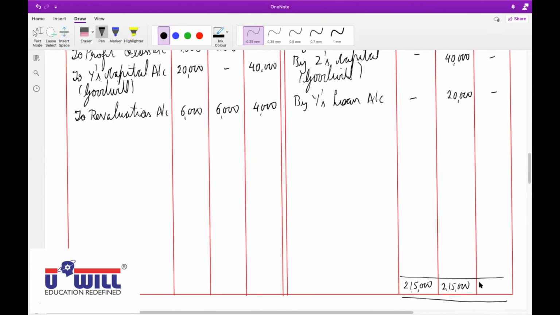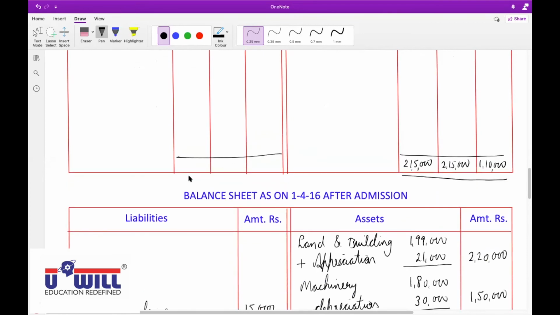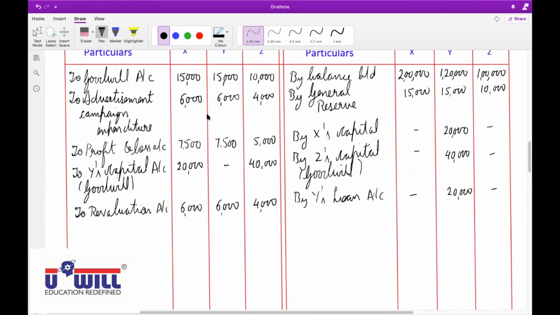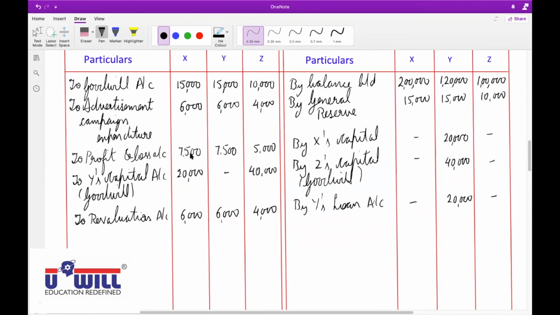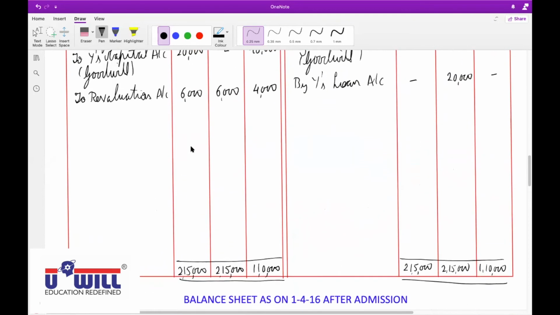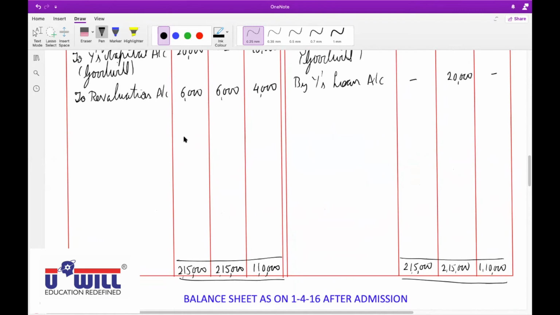Then 1,10,000 for Z. Okay, 2,15,000, 2,15,000, and 1,10,000. Now 2,15,000 minus 15, 21, 28, 48, 54,500. If we subtract, then 2,15,000 minus 54,500 is 1,60,500.